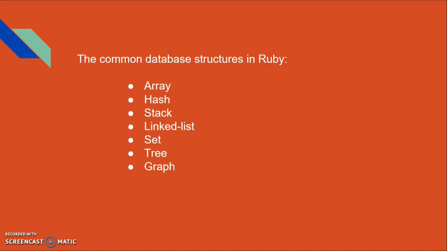This allows it to be used to speed up comparison, while Python only allows it to be used on immutable data types, which kind of makes sense but really makes assumptions which are not always guaranteed to be true. And we have stack and linked list, set, tree, and graph.